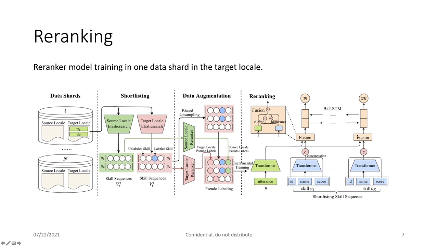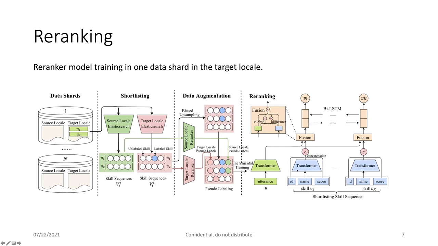model. The re-ranker model here is a list-wise model. So the input is the utterance and also the shortlisting skill sequence. We have V1 to Vk, and those are the skills in the target locale. And then